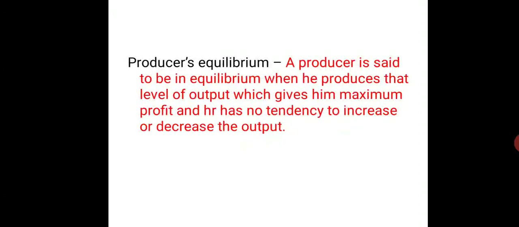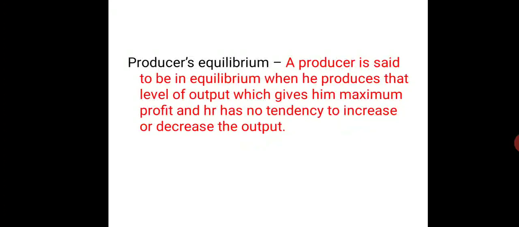So what is equilibrium? Equilibrium is the point of rest at which the producer maximizes his profit, and at this point he does not want to change his output.